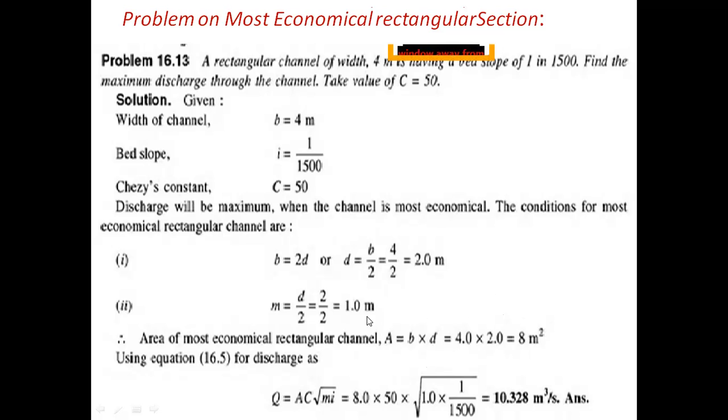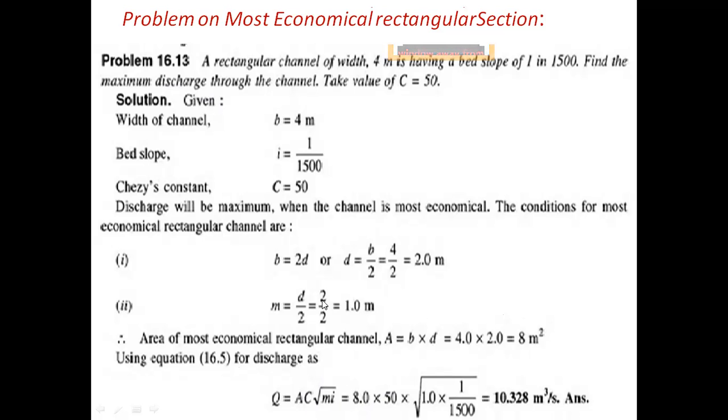Now the question asks to find the maximum discharge of the channel. For that we have the equation Q equal to A C root of m i.